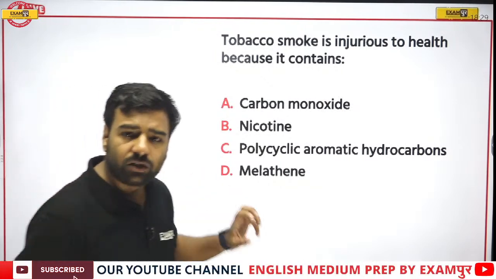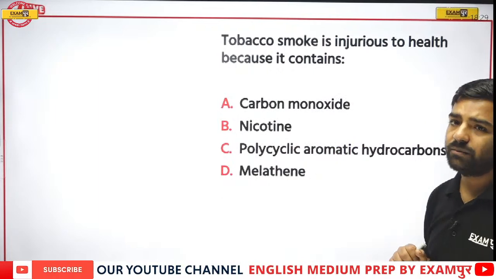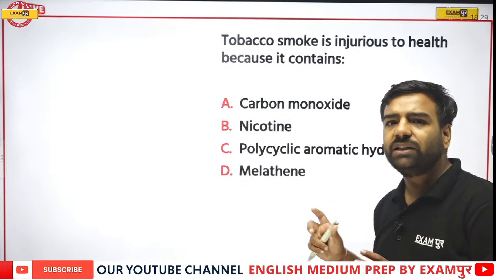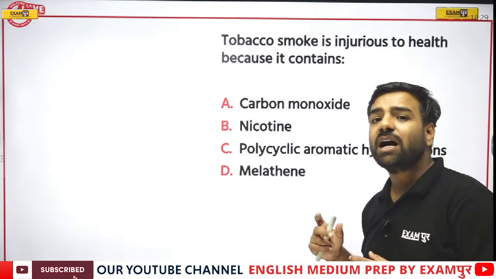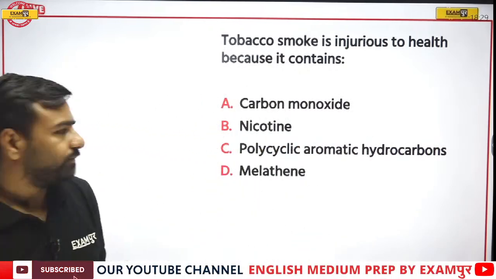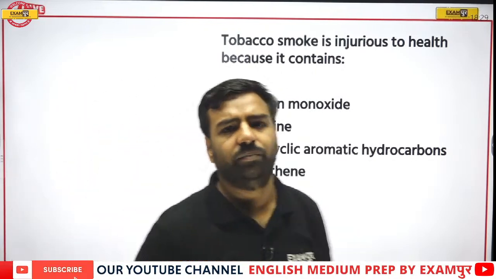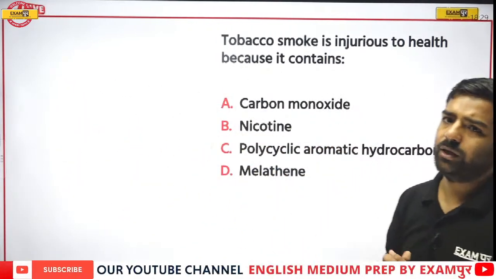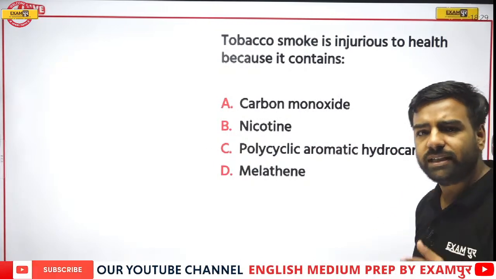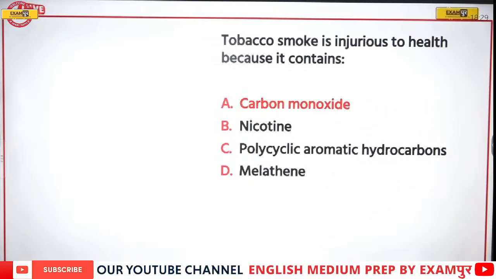Why? Because it will do what? It is going to release CO, that is carbon monoxide. This carbon monoxide will do what? It will mix up with the hemoglobin and create what? Carboxyhemoglobin, which is actually dangerous. Fine. Now, obviously, you have given the answer nicotine. Nicotine is the part which is there in the tobacco, but it is injurious to health because of what? It is injurious to health because of the presence of carbon monoxide. So option number A will be correct.